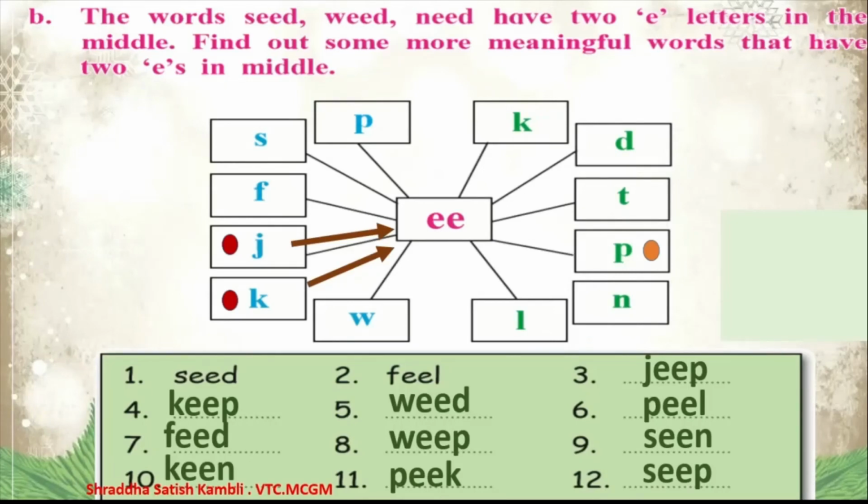So what have we learned today, children? We learned the beautiful poem 5 Little Seeds. We saw many beautiful pictures also of the poem, and I read the poem line by line and explained the meaning to you. And after that, we did some exercises which are there in the poem for us. So children, that is all for today.